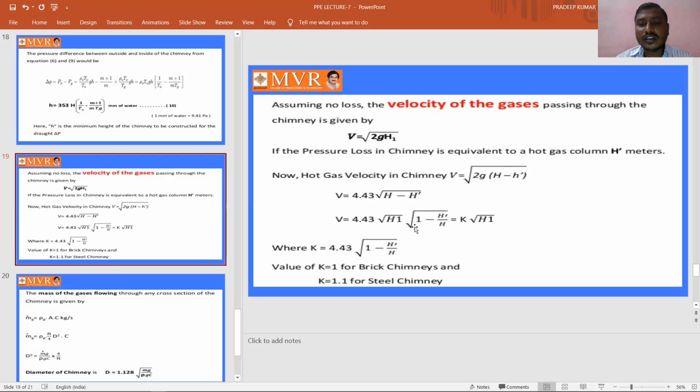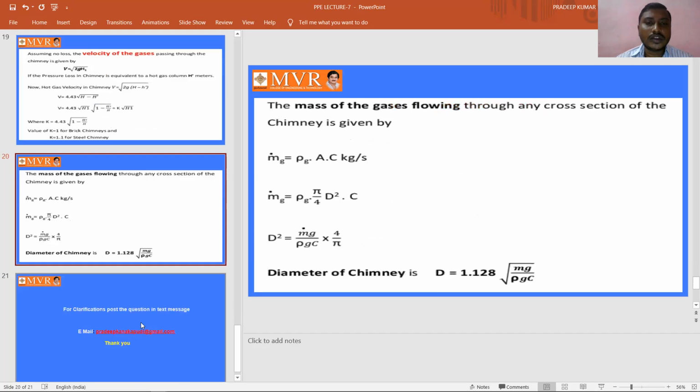We can write this equation as 1 minus H0 by H is equal to K by K into root H1, where we are taking the K value as K is equal to 4.43. Hence this equation can be written as K is equal to 4.43 root of 1 minus H0, where the value of K is equal to 1 for brick chimneys, and K is equal to 1.1 for steel chimney.